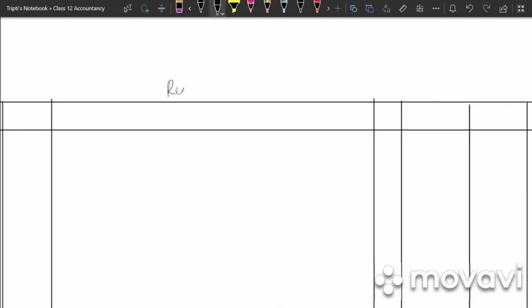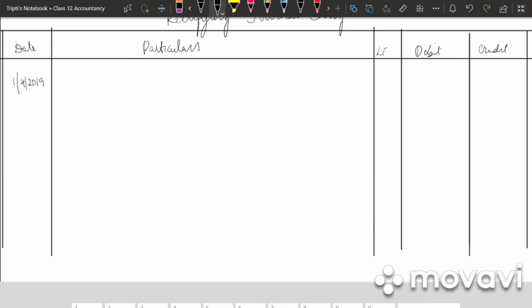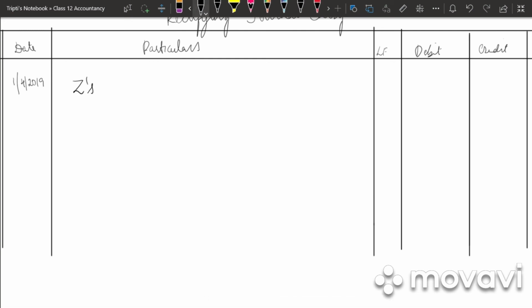Next we will be having the rectifying journal entry. We have date, particulars, LF, debit, credit. So the date will be 1/4/2019. First we have, so what is debit?